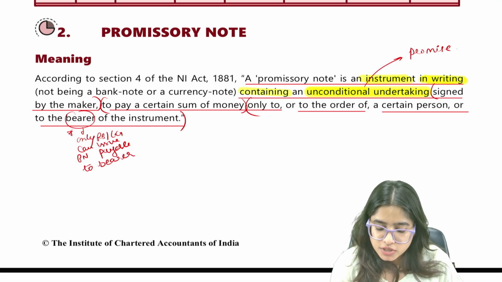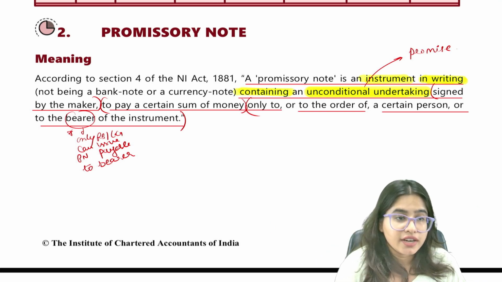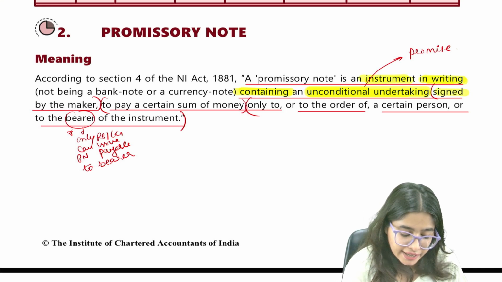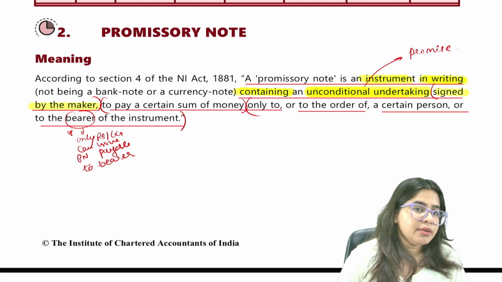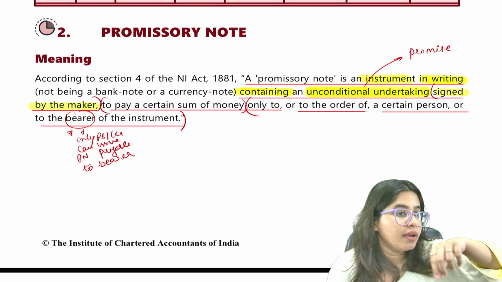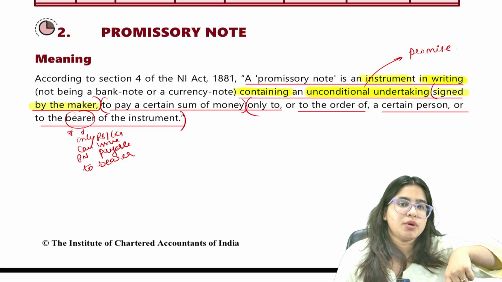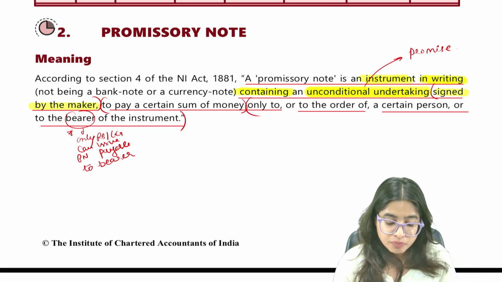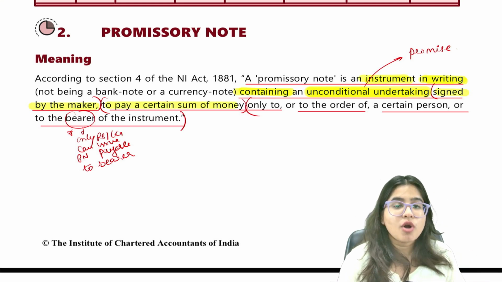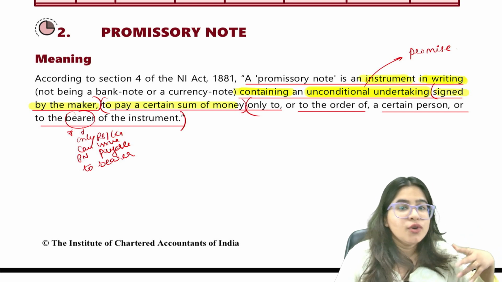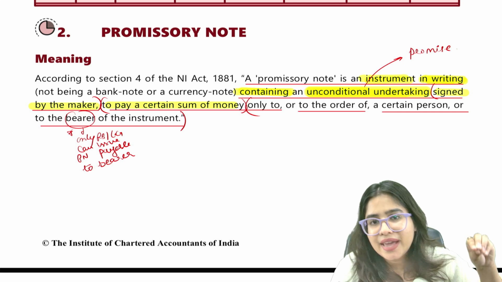Okay, so a promissory note is an unconditional undertaking which has to be signed by the maker. Signed by the maker means, in our example, Shah Rukh Khan made a promissory note, so he signed that promissory note. So it has to be signed by the maker. Now, for what? Are we promising to do something? No, we are promising to only pay money.